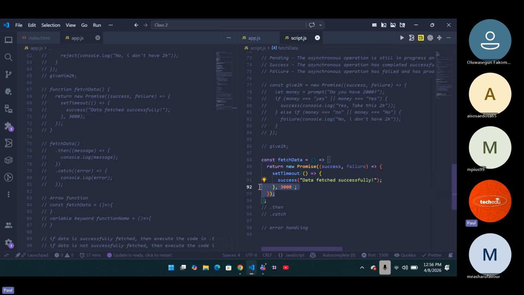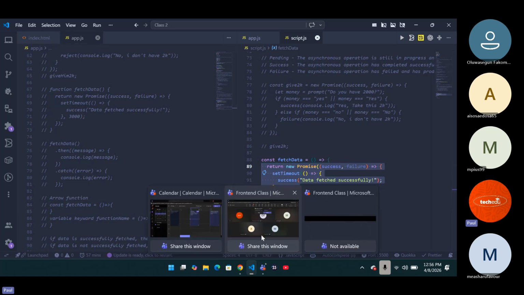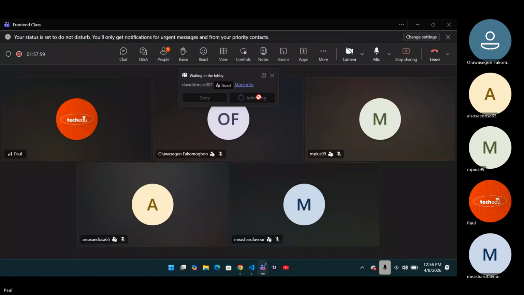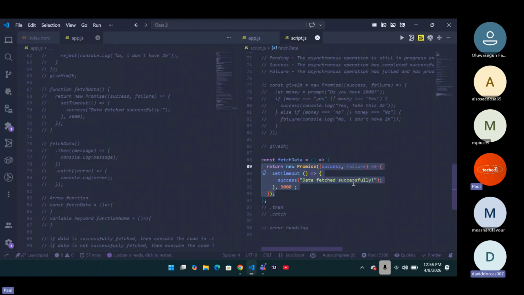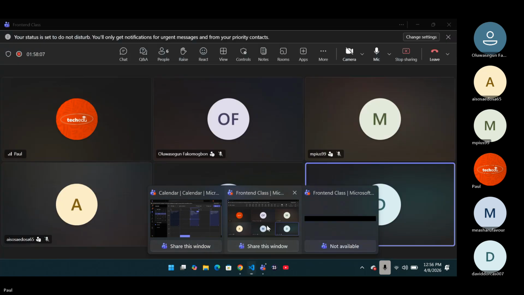Now, yes, you've created this promise. You have your success message. But of course, it is inside of a function, and that function will never work until you call the function. You understand?